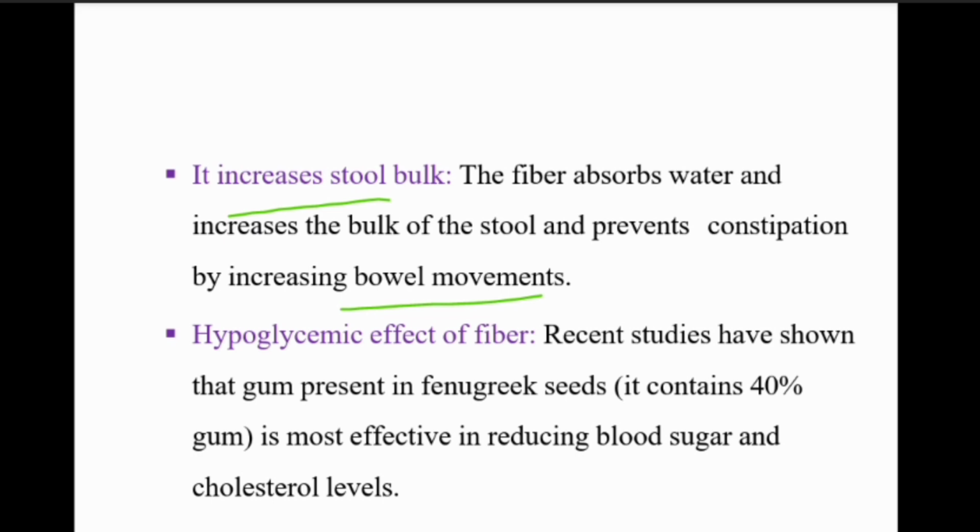And fourth is hypoglycemic effect of fiber. Recent studies have shown gum present in fenugreek seeds is the most effective in reducing blood sugar and cholesterol level. Third one is increase the stool bulk and fourth is hypoglycemic effect of fiber.